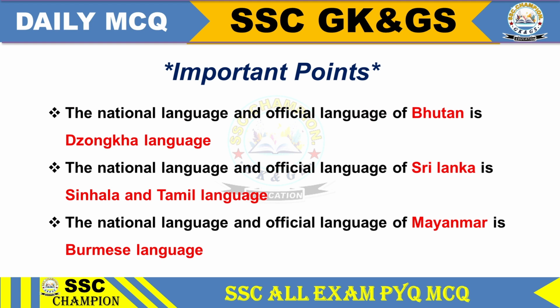The national language and official language of Bhutan is the Dzongkha language. The national and official languages of Sri Lanka are Sinhala and Tamil. The national and official language of Myanmar is the Burmese language.